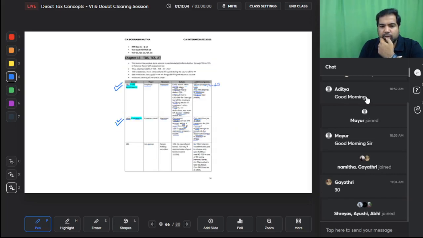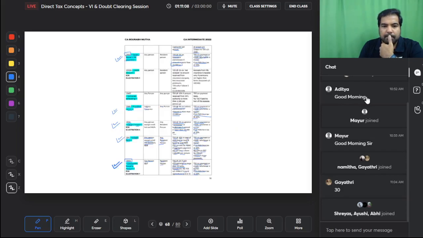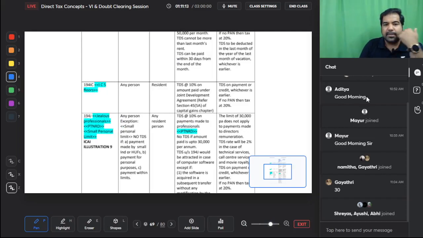Towards 194J, is it here? No. Yes. Jealous professionals, PT NRD, small personal limit. Any person, except small personal limit: no TDS if payment is made by a small individual, payment for personal purposes, or payment within limits. TDS at the rate of 10% on payments made to professionals. No TDS if the amount paid is up to 30,000 per annum.